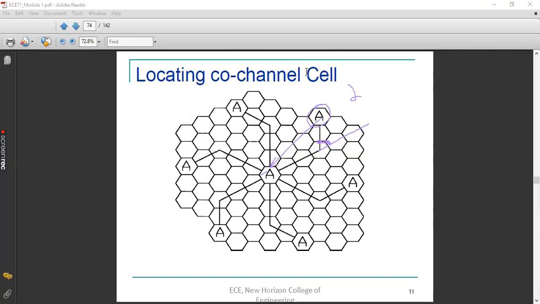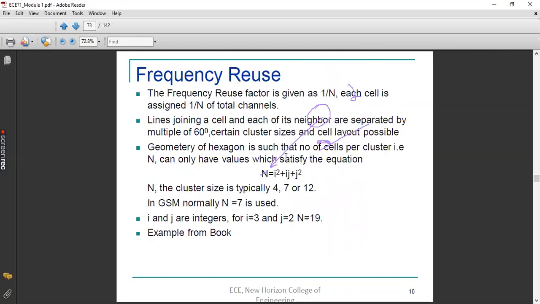So how will you assign these values of i and j? That depends upon the previous equation, whatever I have told. The equation is n equal to i square plus ij plus j square.